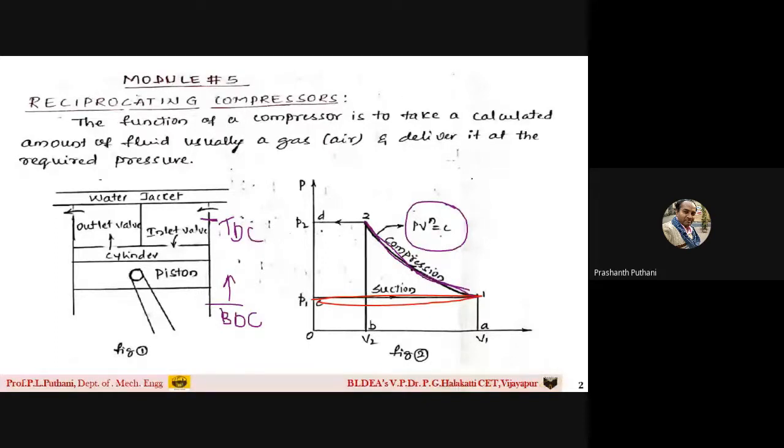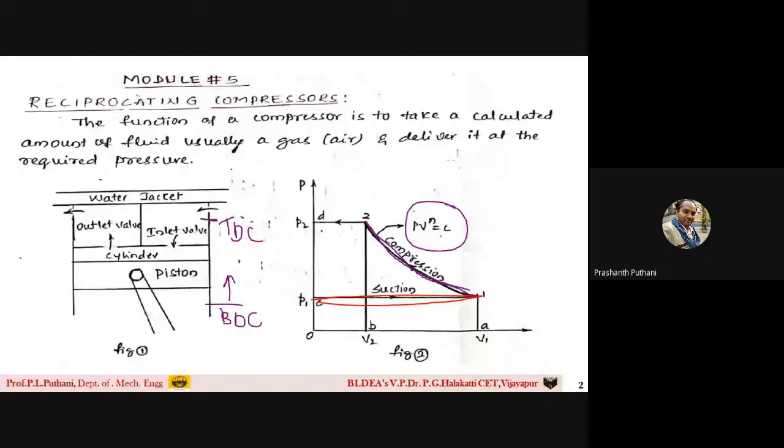So therefore, when the piston travels from the BDC position to TDC position, students, keep in mind the compression of air takes place by polytropic process. By the time the piston reaches the TDC position, you can see its pressure has increased from P1 to P2.